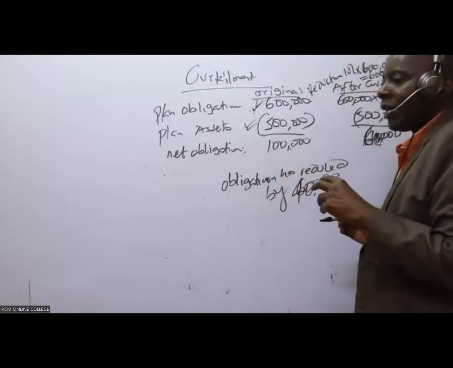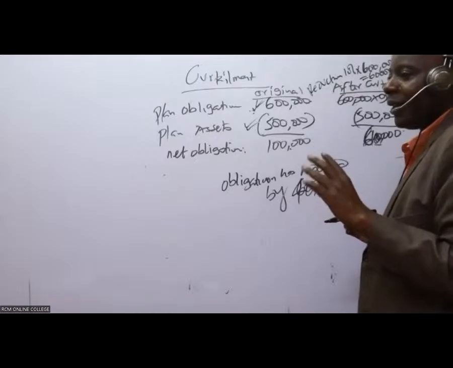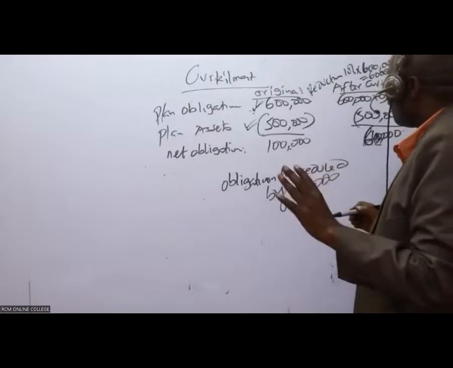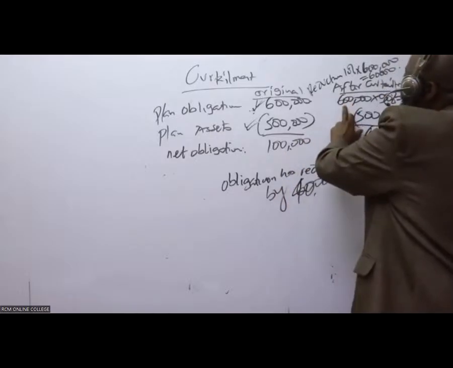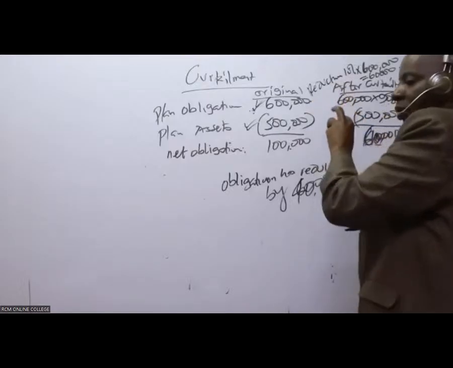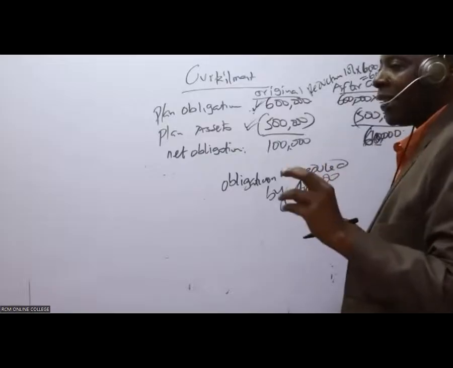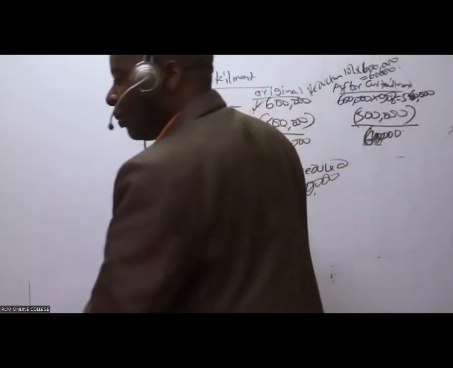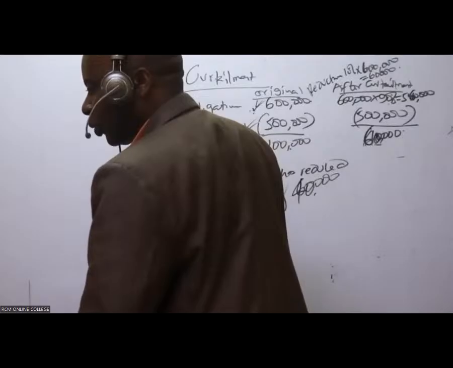And therefore, what is the new obligation after the reduction? Now they're not talking to me anymore.